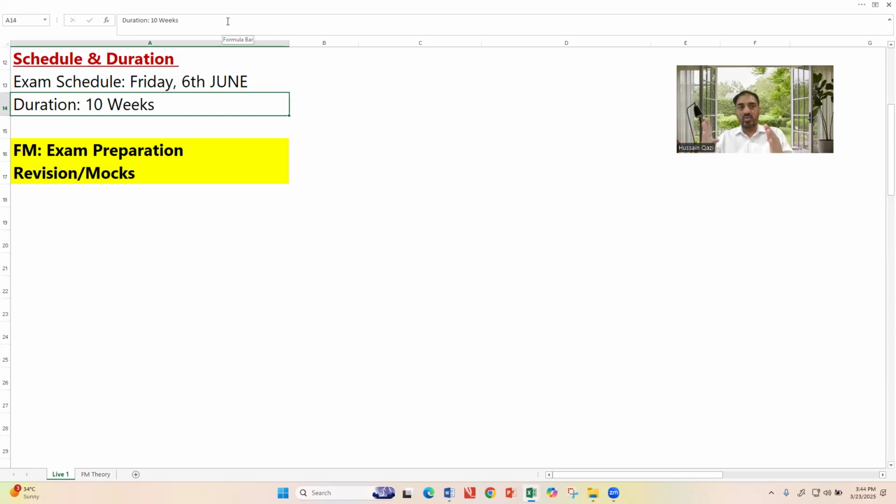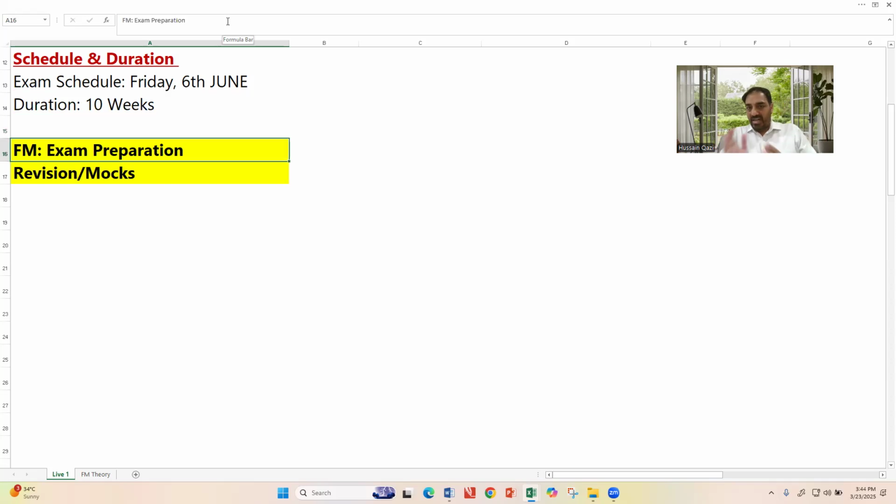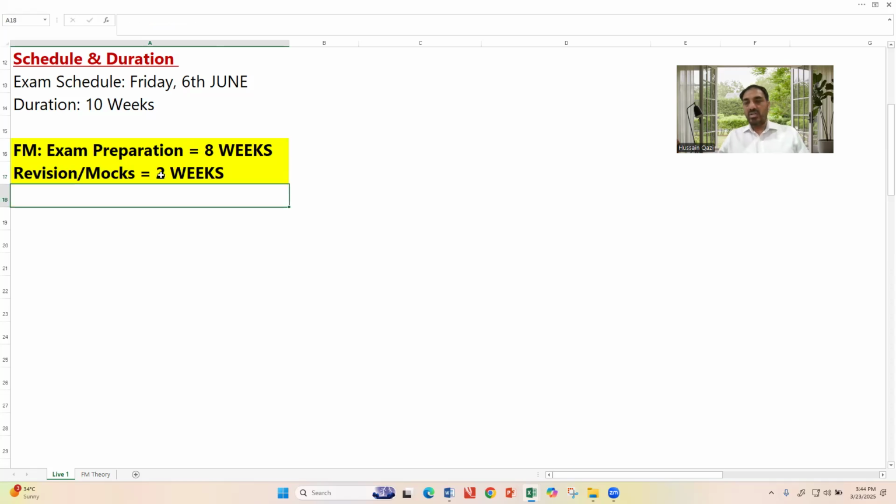So ideally you need to invest your time in a manner that's 8 weeks. 8 weeks you need to invest for exam preparation, and 2 weeks you need to invest for revision and the mock.